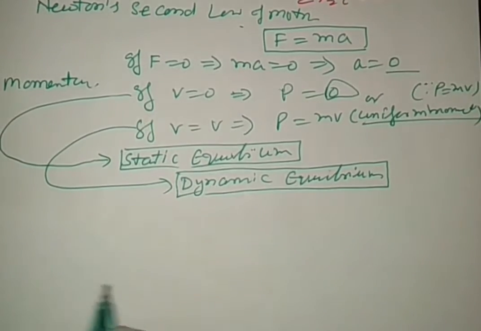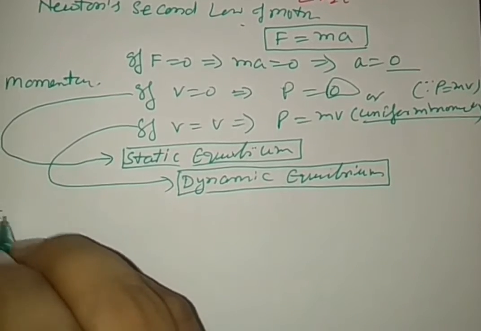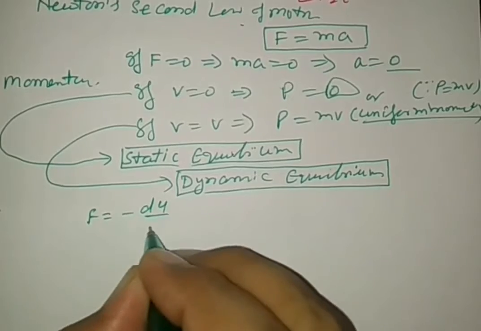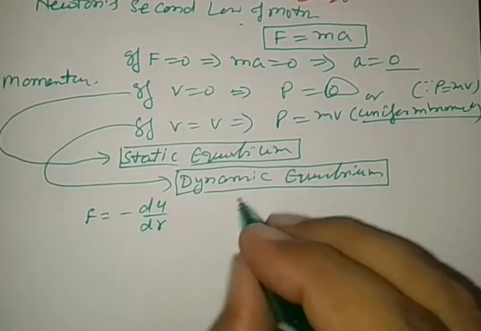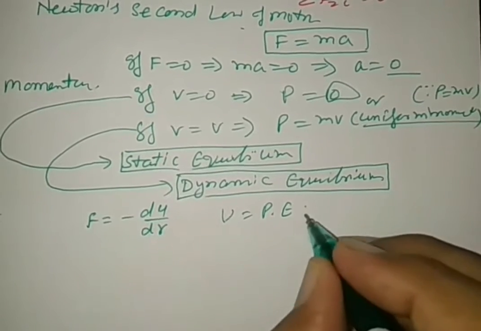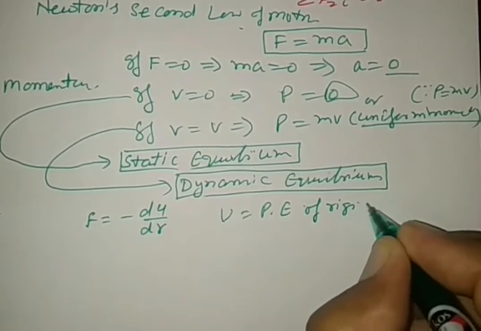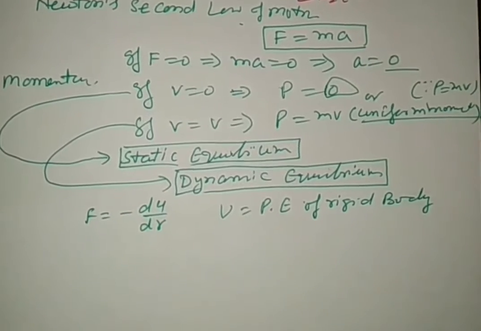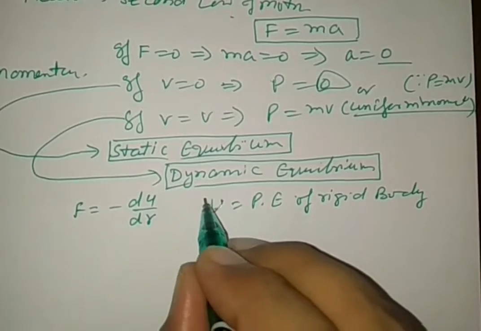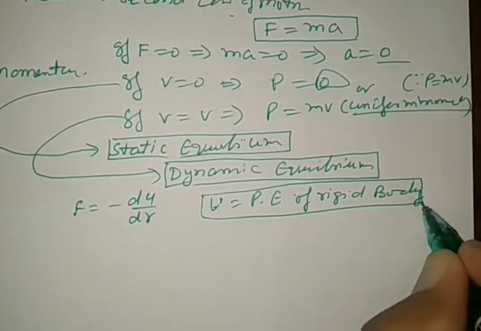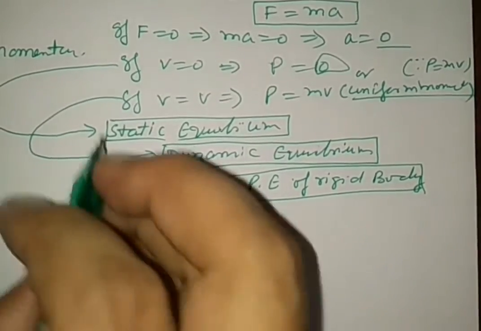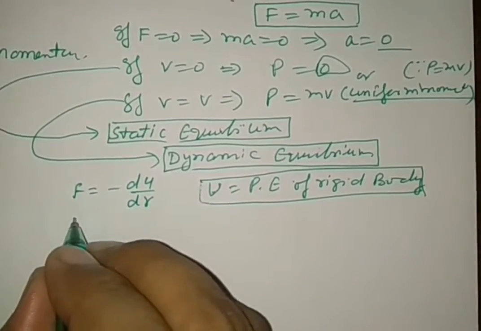Since we know that force is minus dU by dr, where U denotes the potential energy of the rigid body, see very carefully. For this first kind of equilibrium, the force is 0.